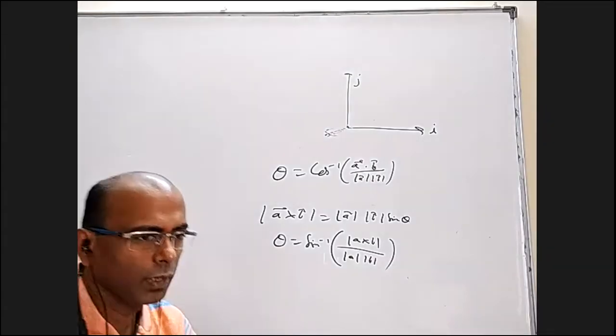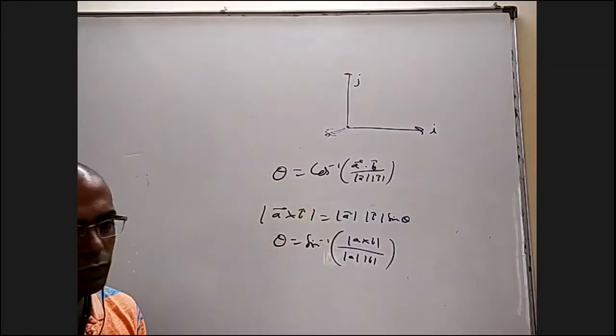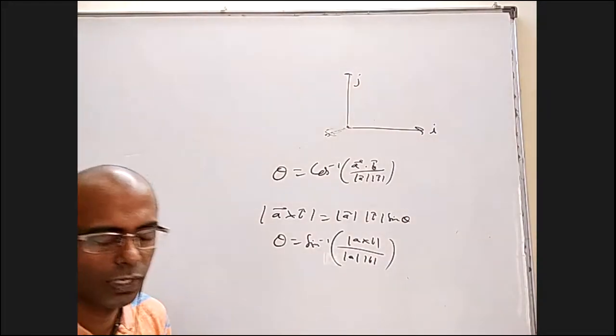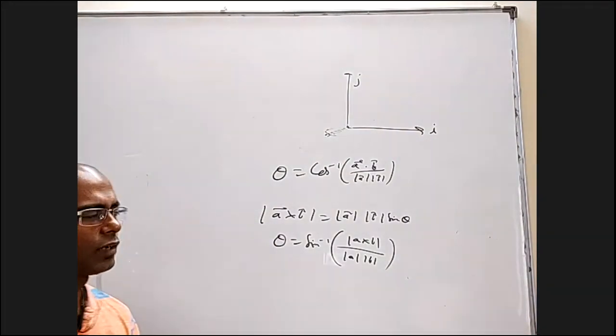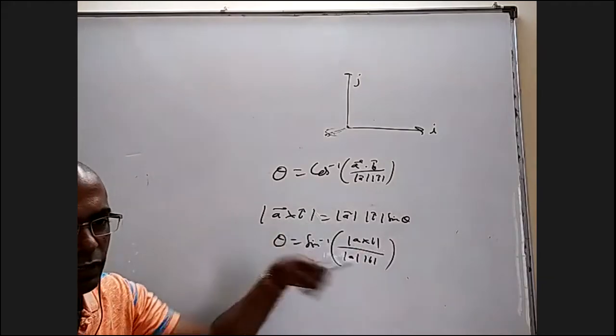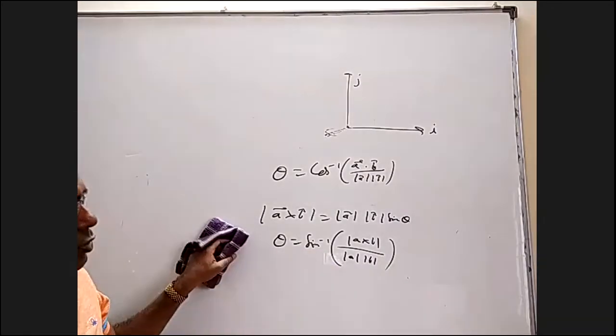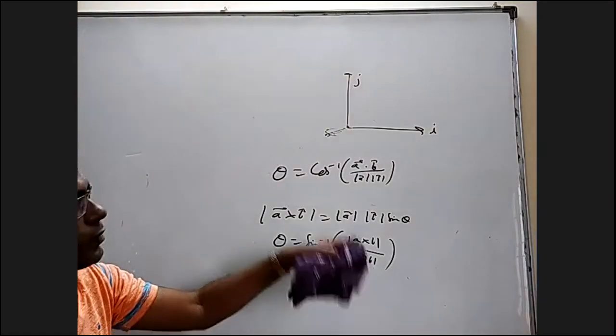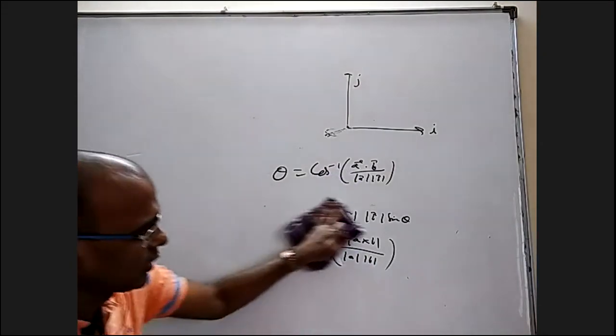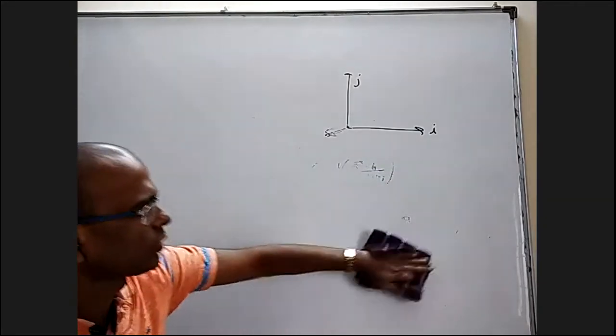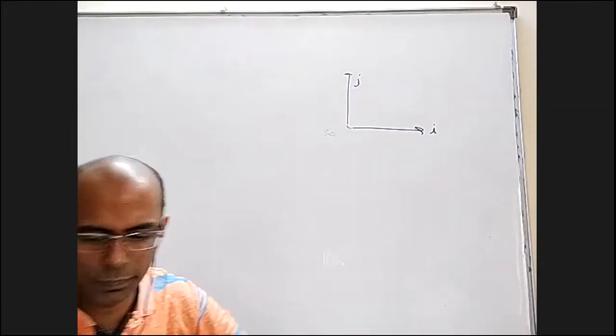Yes, sir. The cos tells you acute or obtuse, but this cannot differentiate between acute and obtuse, because whether theta is 30 or 150, mod A cross B is the same. So for these two reasons, finding mod A cross B will take more time than finding A dot B, and it doesn't differentiate between acute and obtuse. So we don't use it.